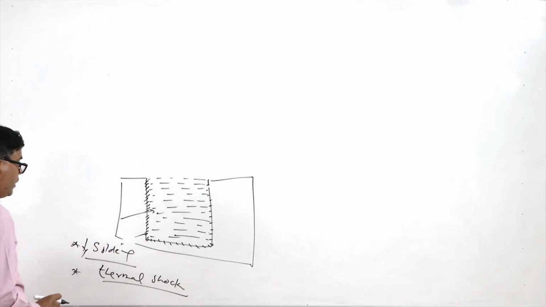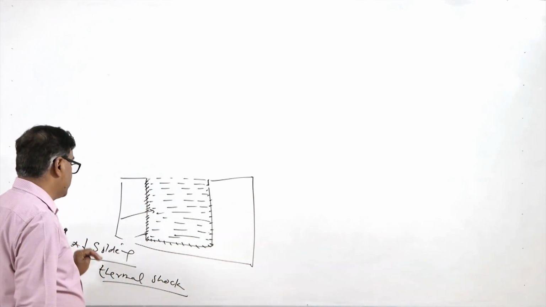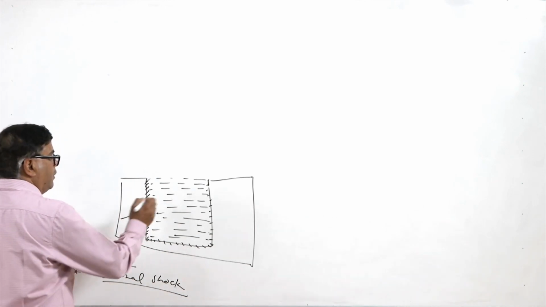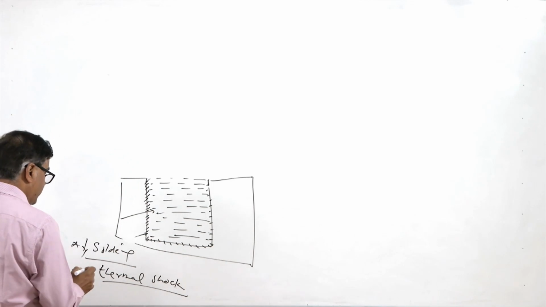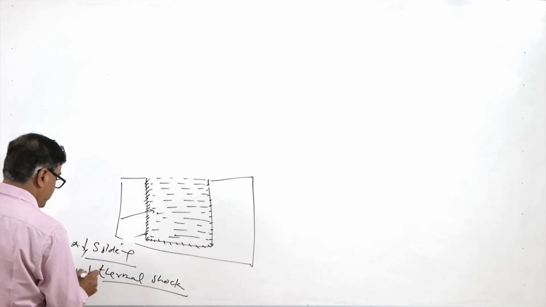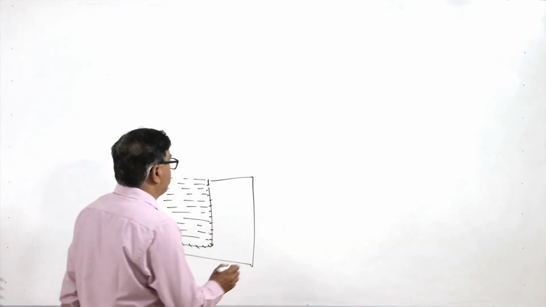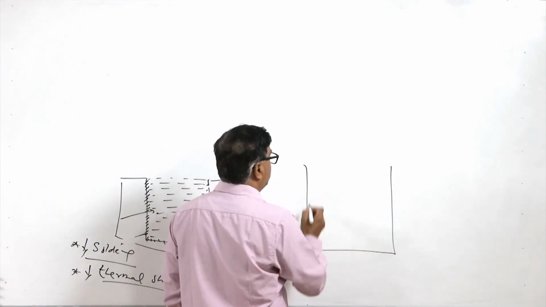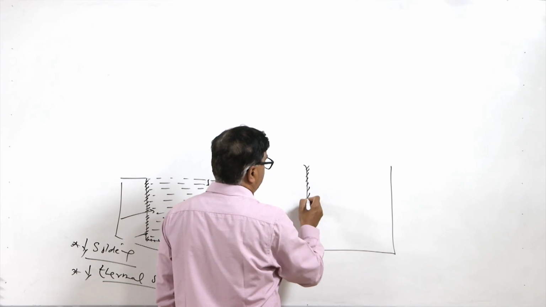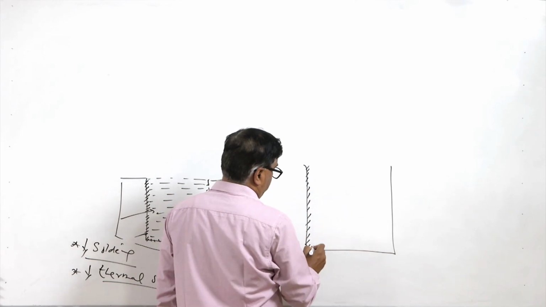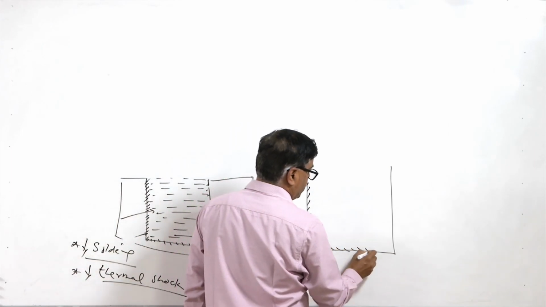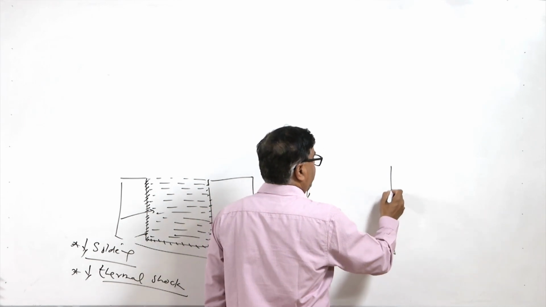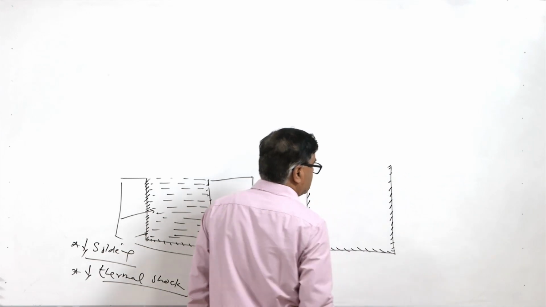So, the thermal shock tendency is to be reduced and the soldering tendency of the metal of the casting with the mold wall is to be reduced, and for this purpose the mold wall is coated with suitable refractory materials.